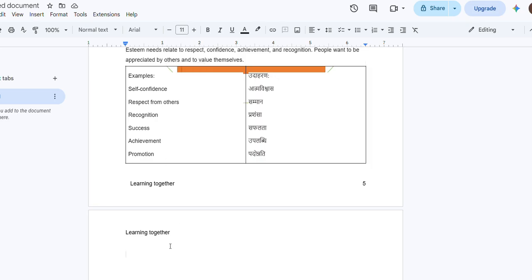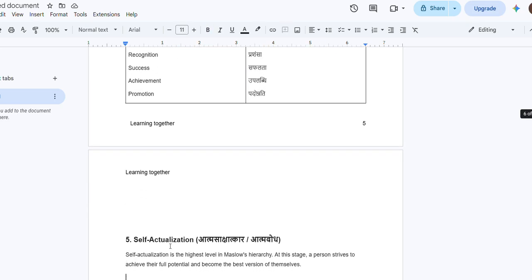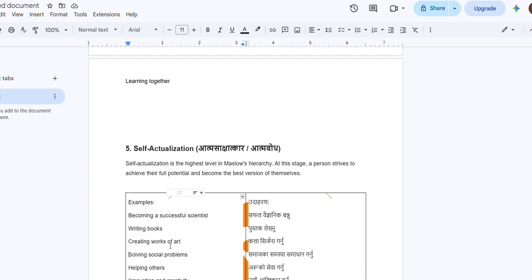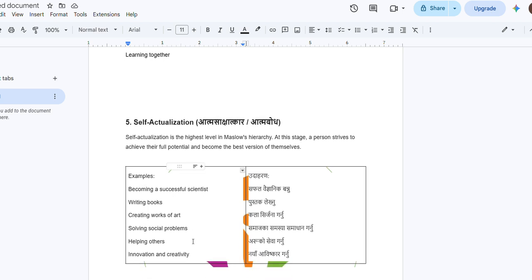After the self-esteem, there is the self-actualization. Self-actualization is the higher level of the Maslow hierarchy. At this level, a person strives to achieve their full potential and become the best version of themselves. For example, being a successful scientist, or being successful in your profession, writing book, creating work of art, solving a social problem, helping other, innovation and creativity.